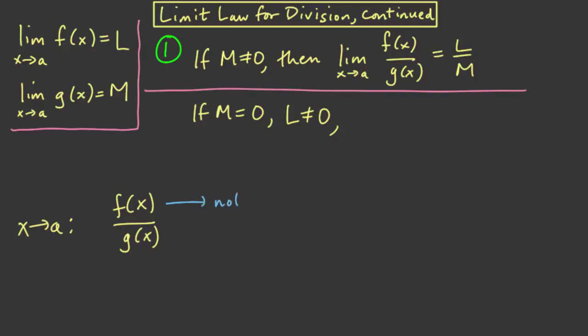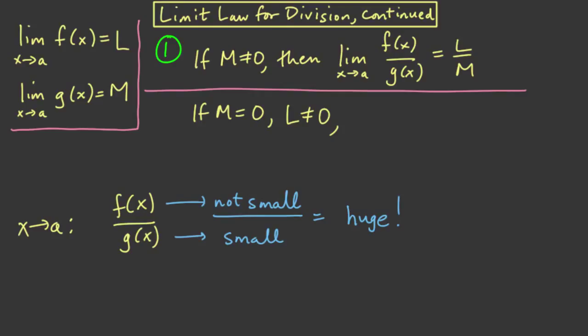So they're not small. But our denominators are going to be really close to 0. So we're going to be dividing a number that's not small by one that is really small. And the result is going to be huge. And as the denominator gets smaller and smaller, this quotient is going to get even huger.